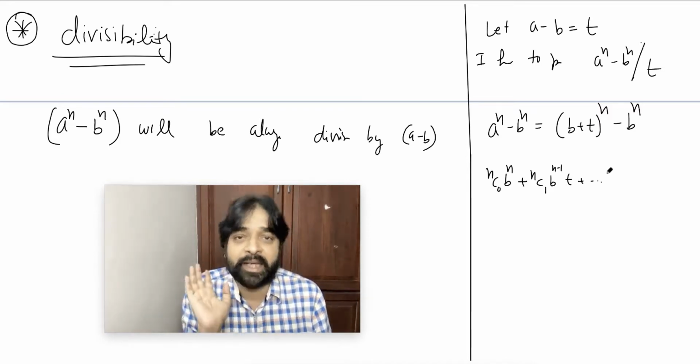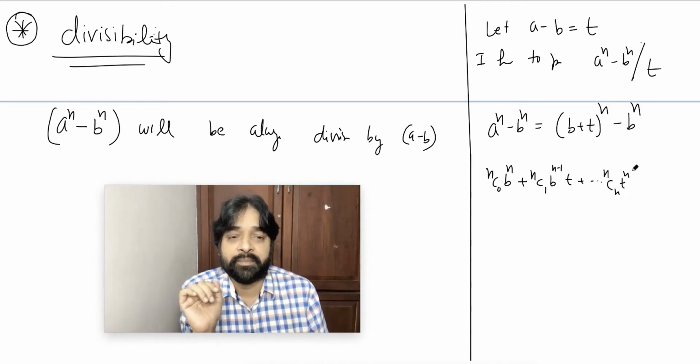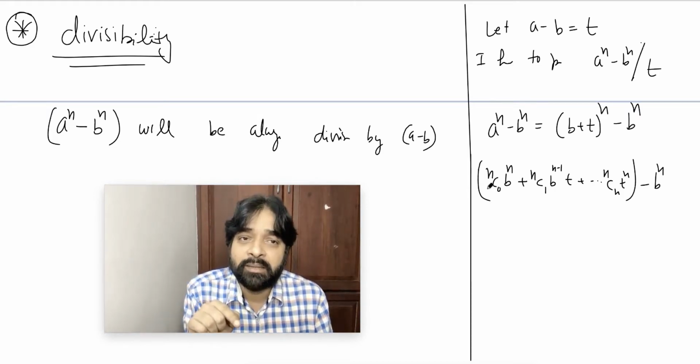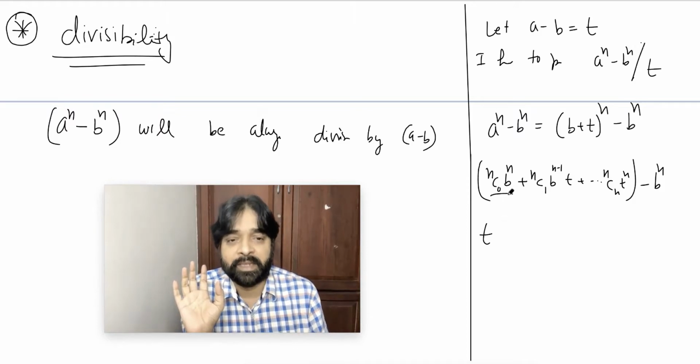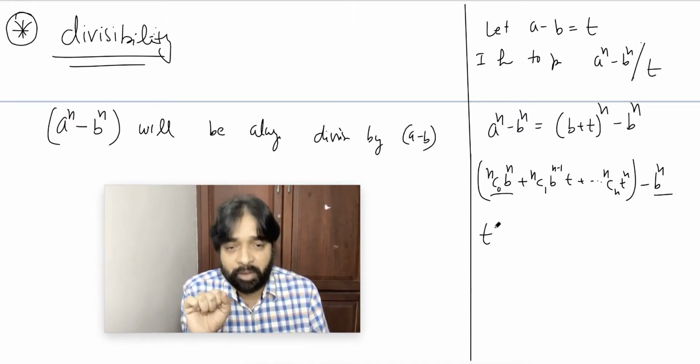Every term will contain t, and the last term will be nCn t power n, minus b power n. nC0 how much? 1. So b power n minus b power n, bye bye. And from here t I can take common. Every term contains t. So I'll get t into nC1 into b power n minus 1 plus so on.